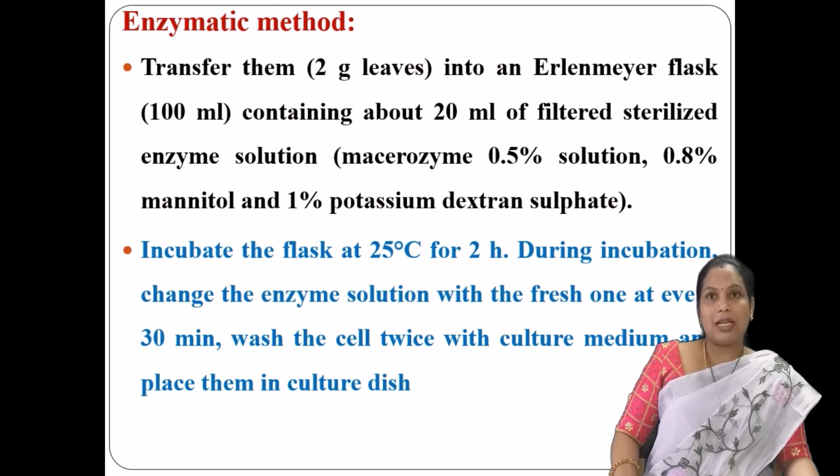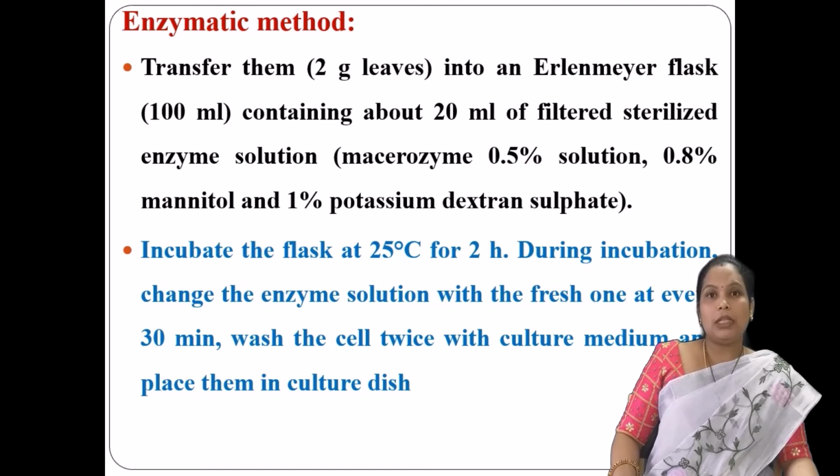The sterile enzyme solution consists of macroenzyme, mannitol, and potassium dextran sulfate.